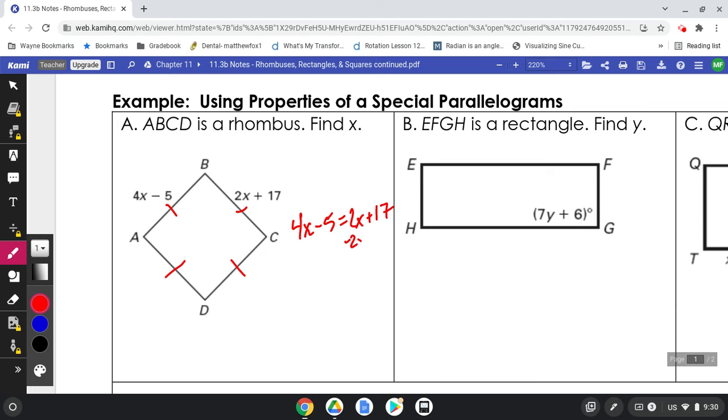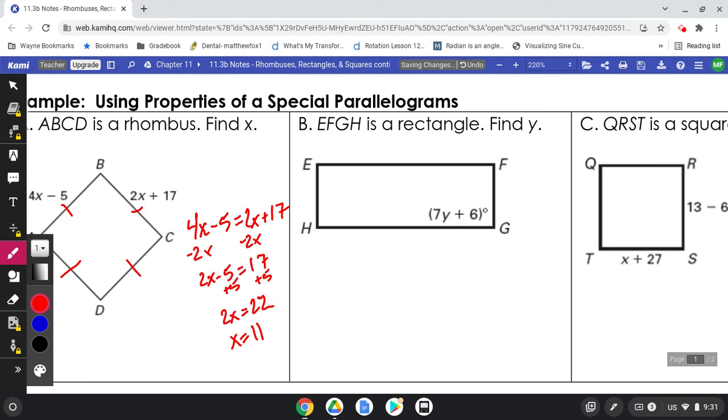Okay, I can subtract the 2x. I'll be left with 2x minus 5 equals 17. Add the 5. 2x equals 22, and x will equal 11.